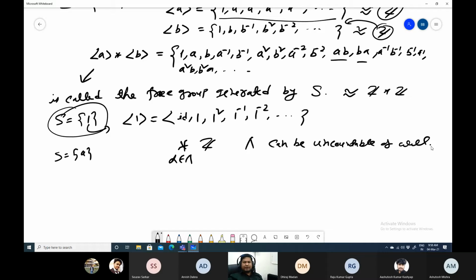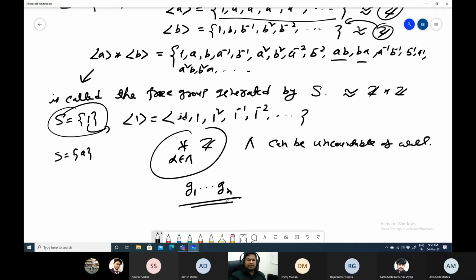There is no restriction on that. But remember that even if it is uncountable, if you take any element from this, that element should be in this form, Gn. Only a finite number of them will be there. It cannot be infinite. So if you take G1, G2 in this way, if it is going on infinitely, that is not an element of this. You should have up to a finite product. It should be a finite product of these.